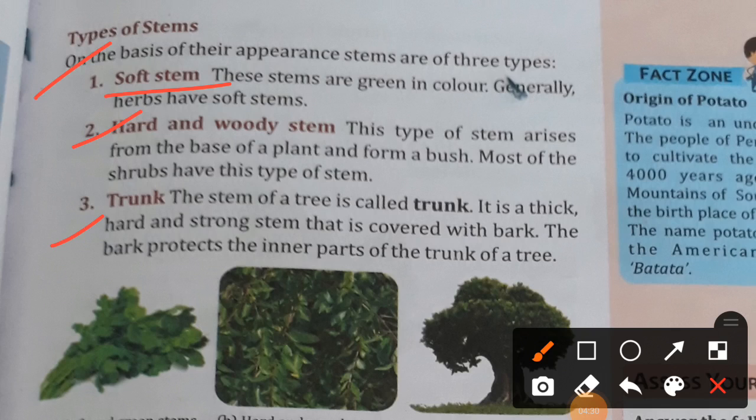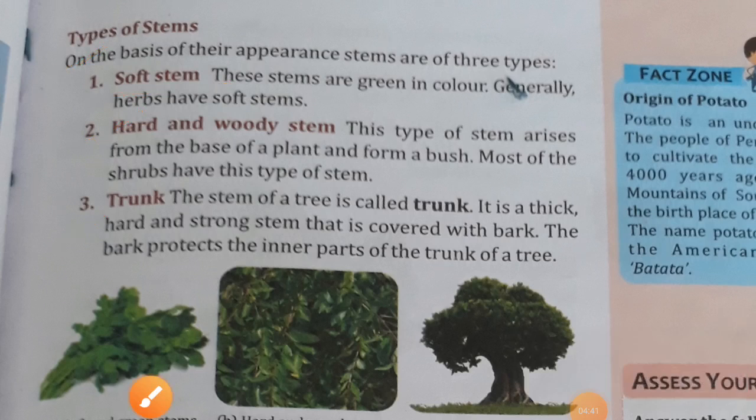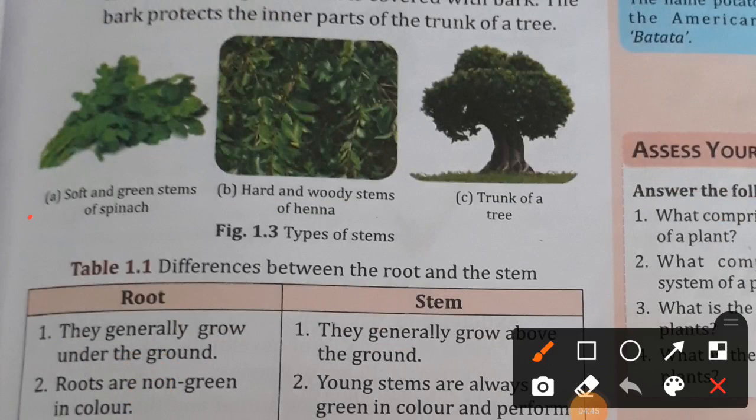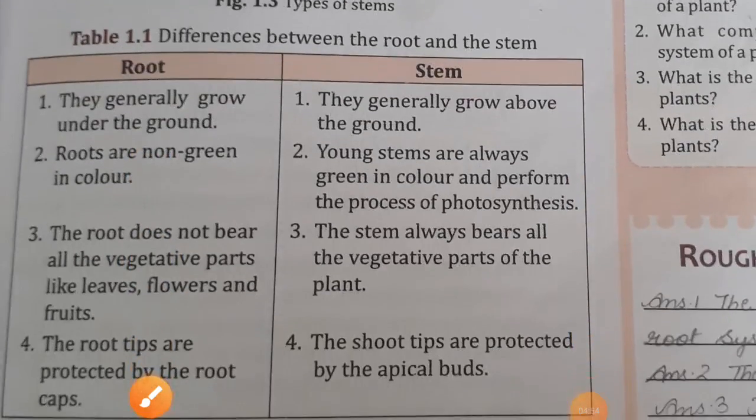Third, trunk. The stem of a tree is called trunk. It is a thick, hard and strong stem that is covered with bark. The bark protects the inner part of the trunk of the tree. These are the trunk. I hope you get it. You can see here examples: soft and green stem of spinach, hard and woody stem of henna, trunk of a tree.